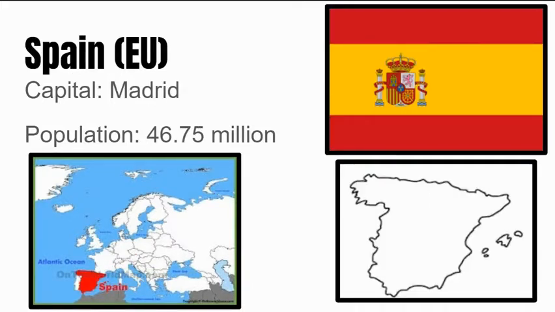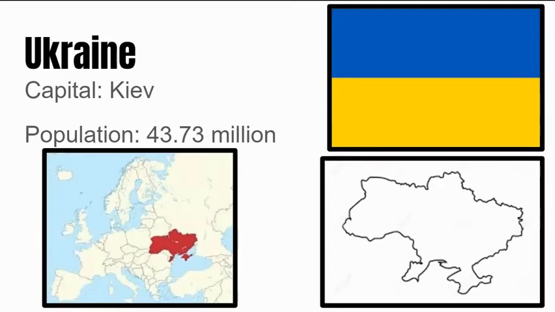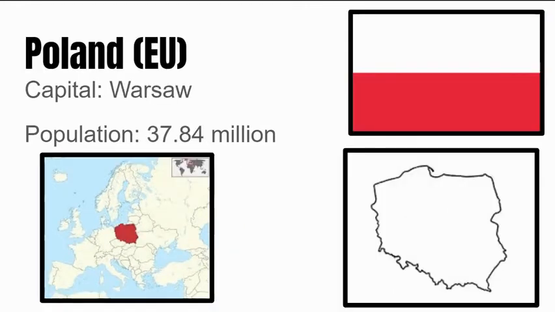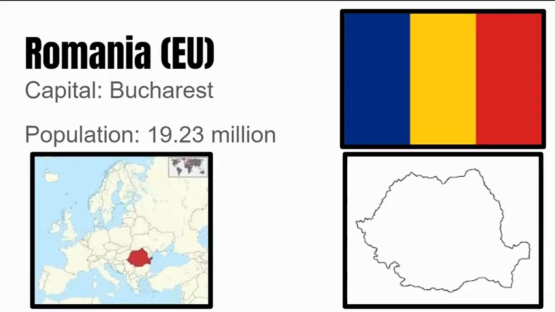Next up is Spain. Its capital is Madrid, and its population is 46.75 million people. Next up is Ukraine. Its capital is Kiev, and its population is 43.73 million people. Next up is Poland. Its capital is Warsaw, and its population is 37.84 million people. Next up is Romania. Its capital is Bucharest, and its population is 19.23 million people.